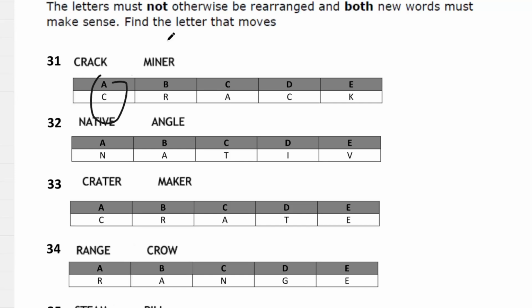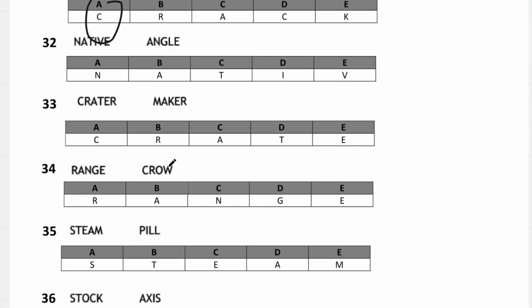mincer. If you put it over here, mincer, like mince meat. And then question 32, we can take out T to make naive, and also tangle. If you tangle something up.